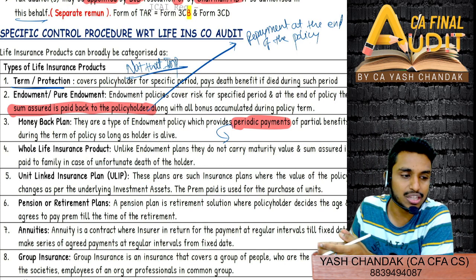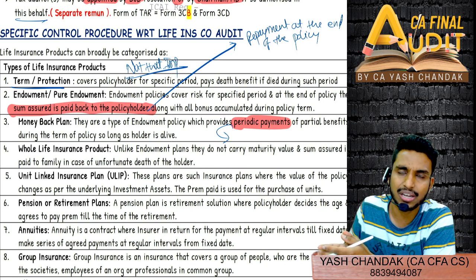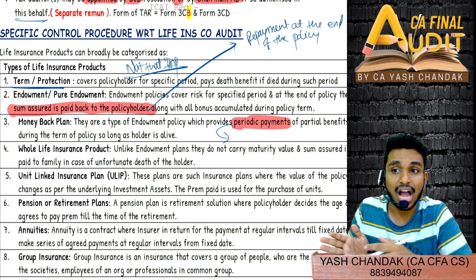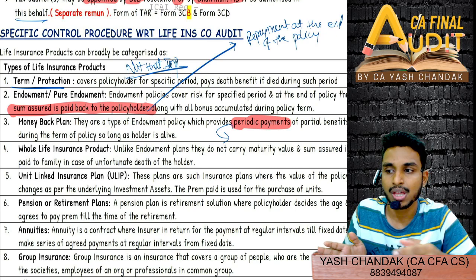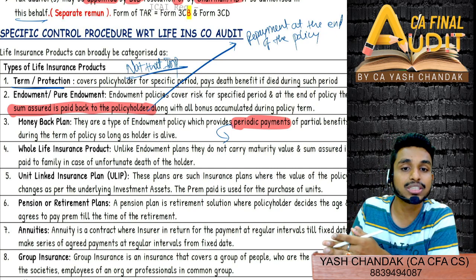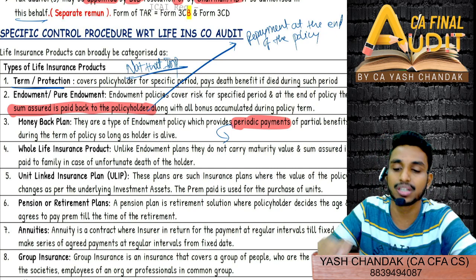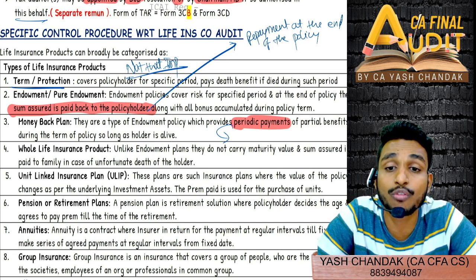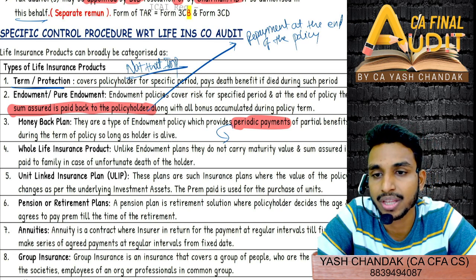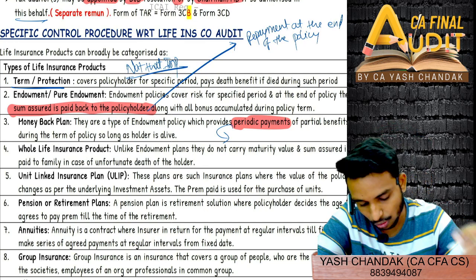My father started this policy long back, 10, 12 years already it has lapsed, and 13 more years are still remaining. After the completion of 10 years, every year you will get 50,000 rupees. So that is a sort of money back plan, right?